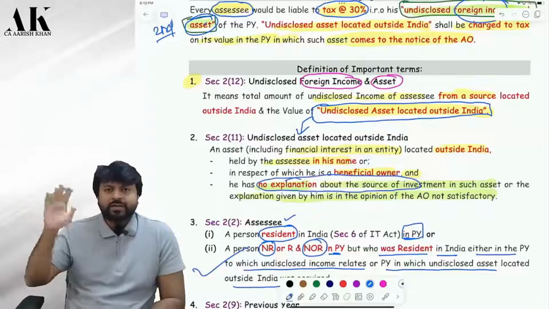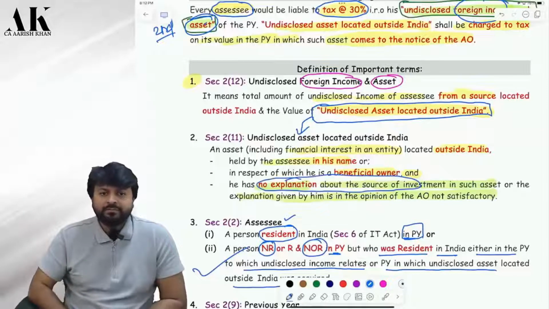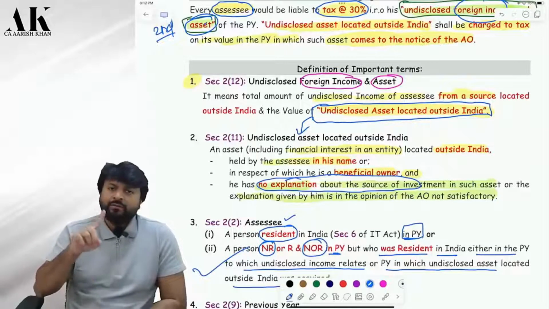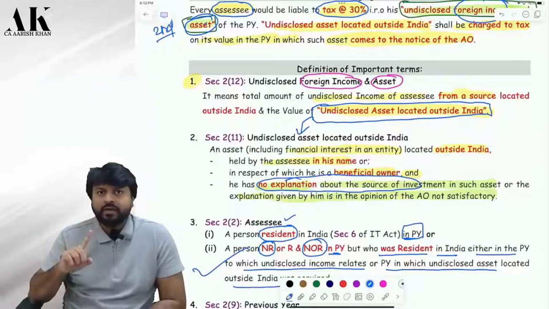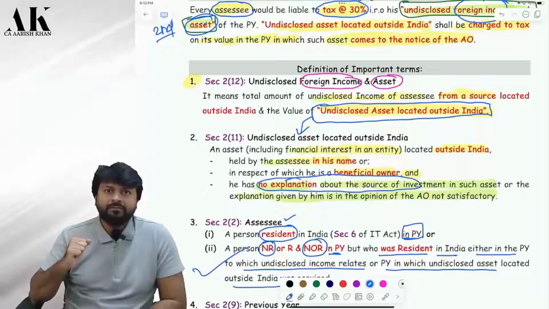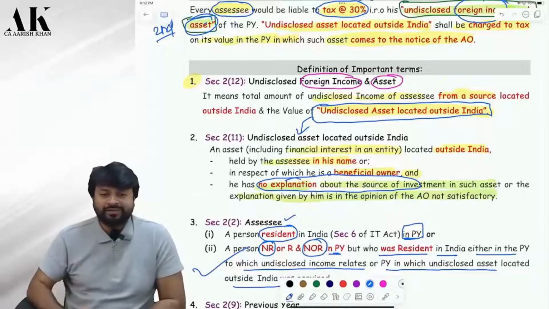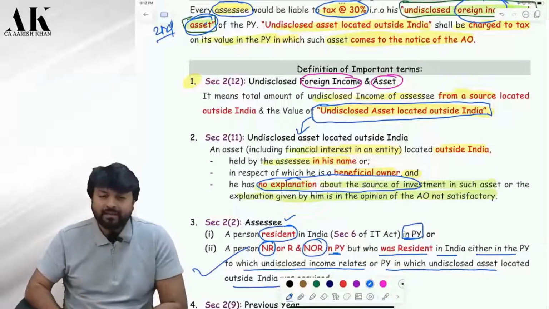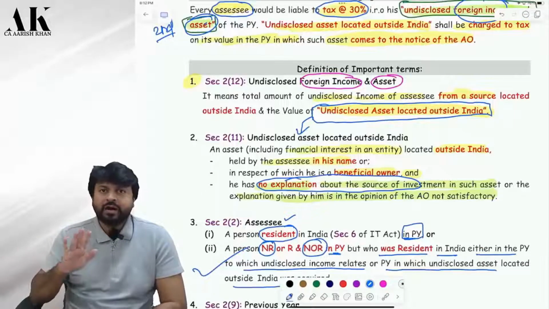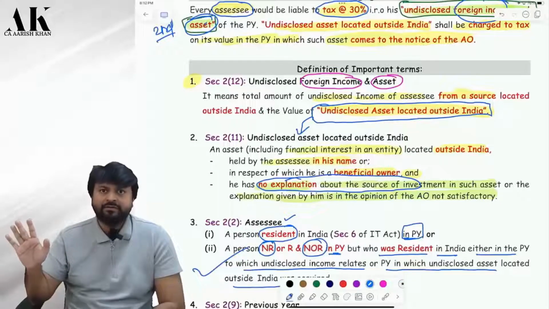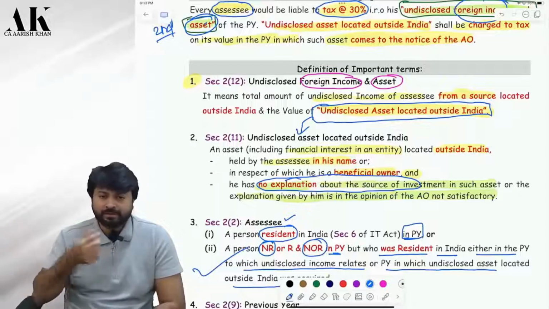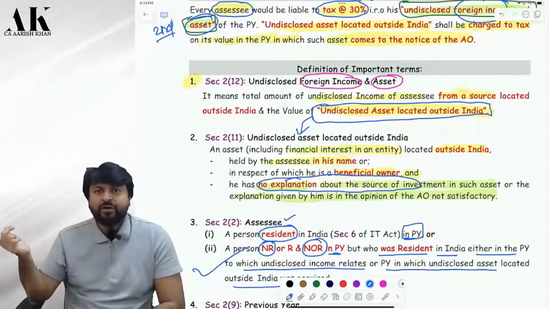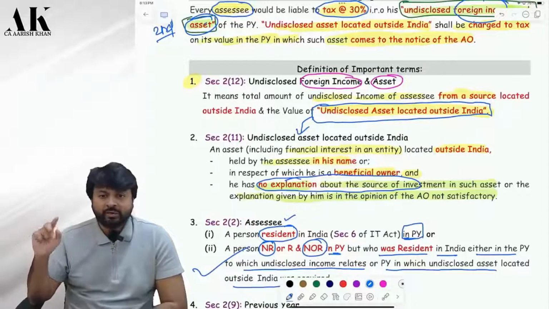Say you have an asset outside India. Okay. You have bought a property in Singapore. Now the officer is asking you from where you have got the money. So you are not able to explain the source of that investment. Okay. Yes, sir. Okay. Now, as I have told you at the beginning, there is no harm in buying any asset outside India if you have what? Proper source.